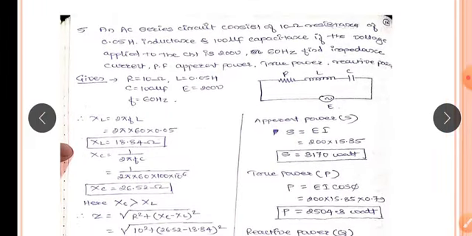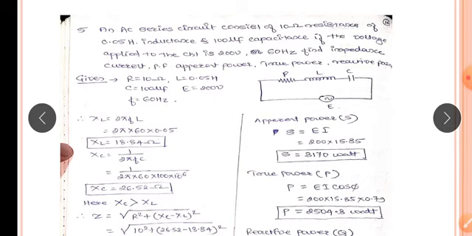Second, an AC series circuit consists of 10 ohm resistor, R they have given as 10 ohm, 0.05 Henry inductance, also they have given 0.05 Henry. Next, 100 microfarad capacitance they have given, 100 microfarad. If the voltage applied to the circuit is 200, voltage they have given 200. 60 hertz is the supply frequency. Find the impedance, current, power factor, apparent power, true power and reactive power.